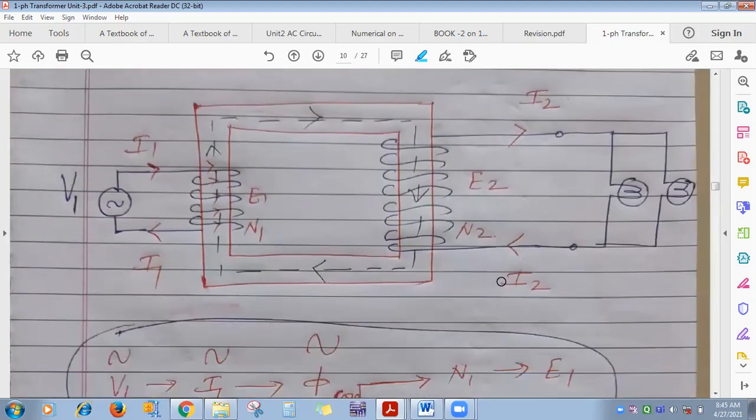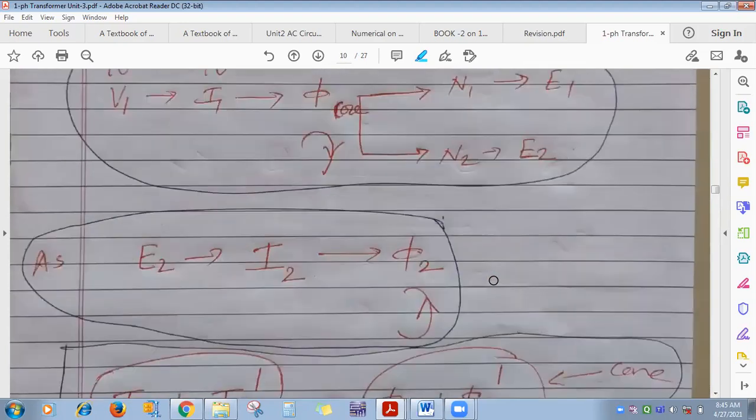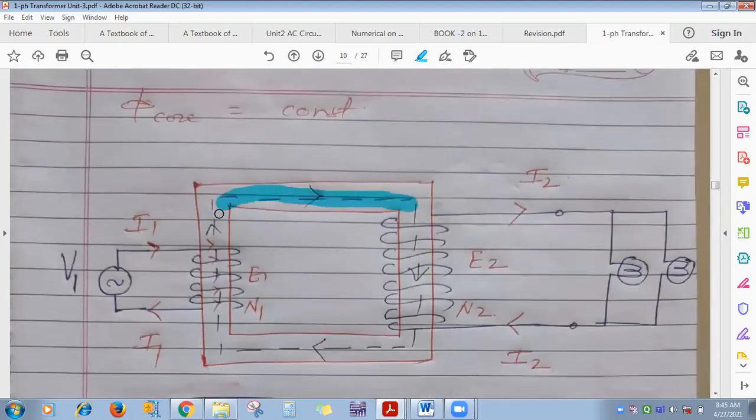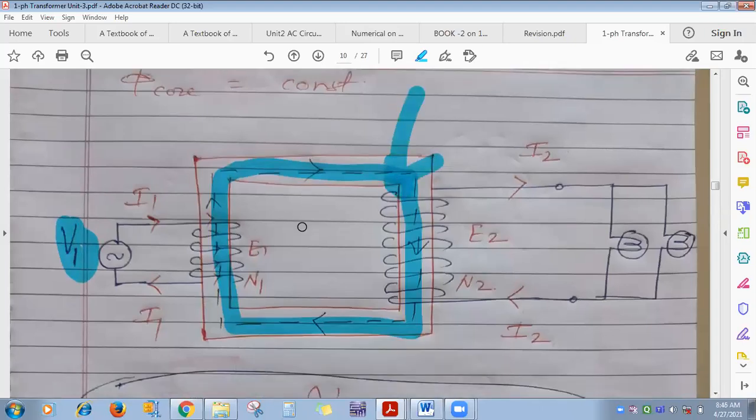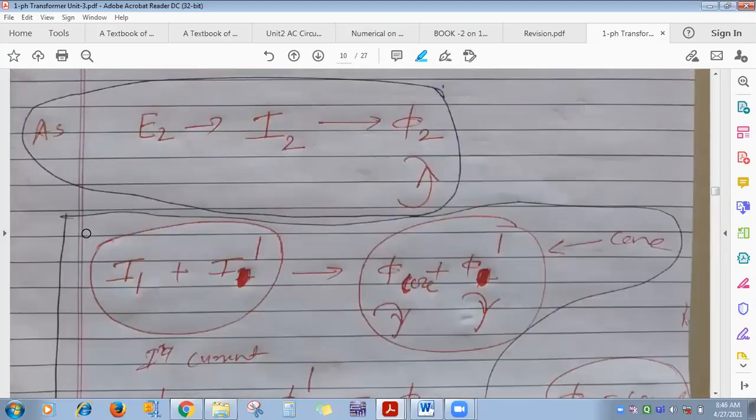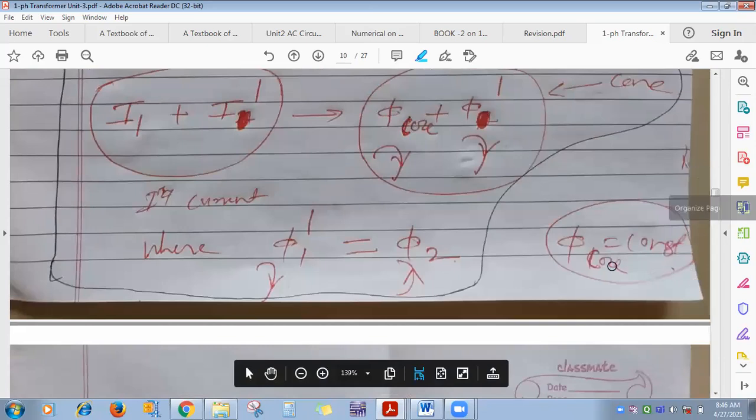Okay. Again, what else? This one we have seen. Yes, flux in the core of a transformer from no load condition up to full load condition. Load on transformer, you go on changing continuously from no load up to full load. What's about flux in the core? Remains constant, changes? Yes, constant. Why flux in the core remains constant? Because V1 is constant. And that's why whatever the losses taking place in the core are always constant. Okay. How flux in the core remains constant, that we have seen.